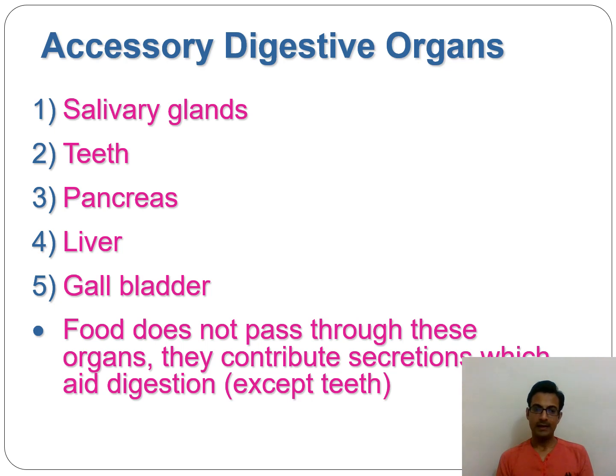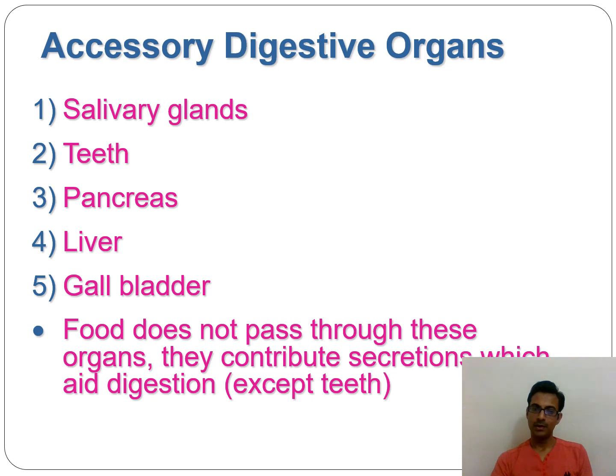It is along with a small gland called the gallbladder, which produces the bile. We will be seeing the role of all these accessory organs one by one. So finally, salivary glands, teeth, pancreas, liver, and gallbladder are the digestive organs which are accessory in nature.